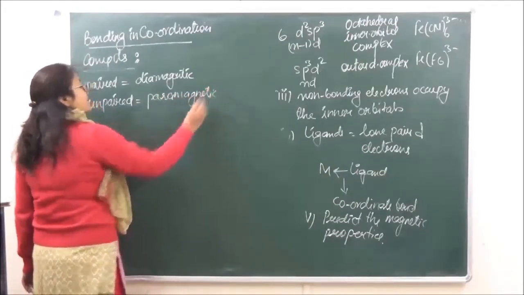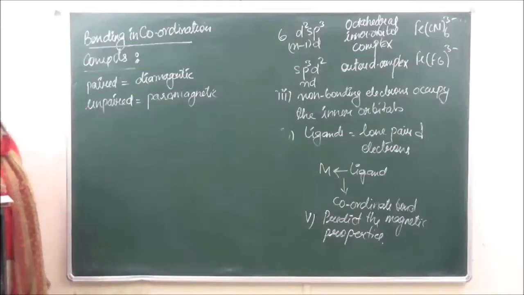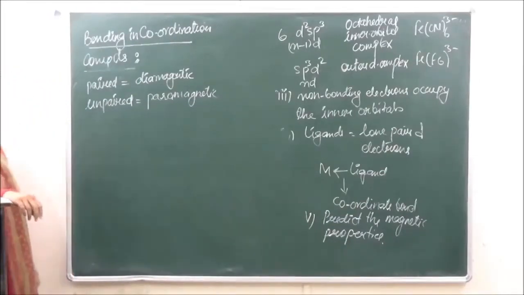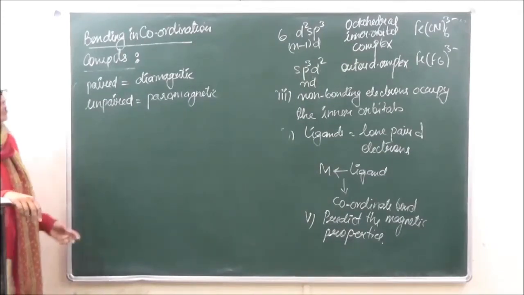Diamagnetic compounds are repelled by the magnetic field, and paramagnetic compounds are attracted by the magnetic field.